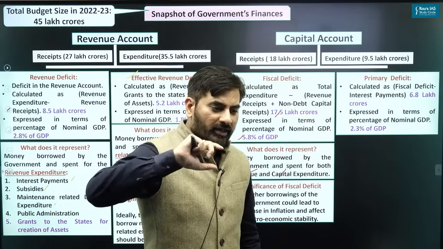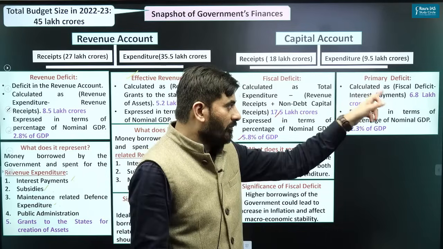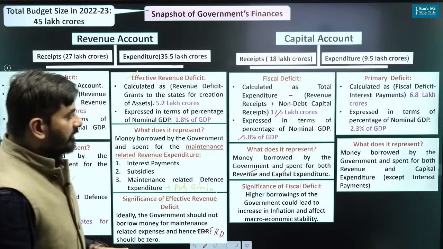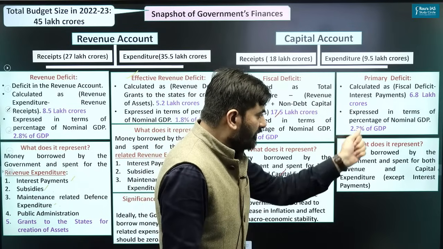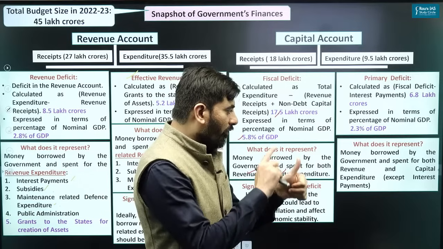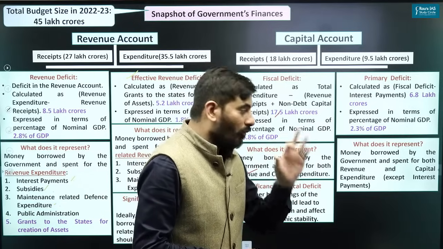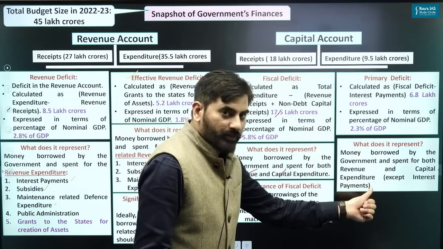So how much money we are spending on interest payment from RE is deducted from fiscal deficit to get primary deficit. What is primary deficit representing? It is the money which the government has borrowed and spent for RE as well as CE, except for what? Except interest payment.